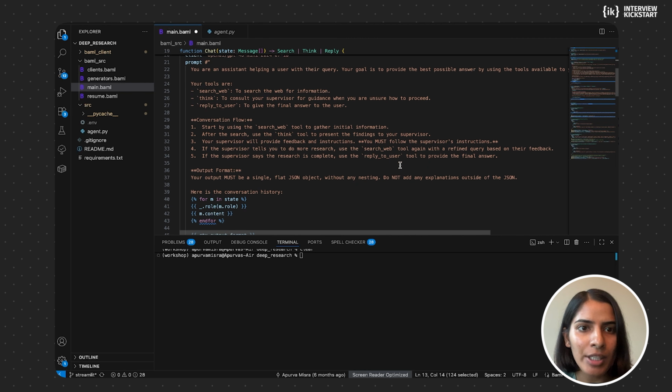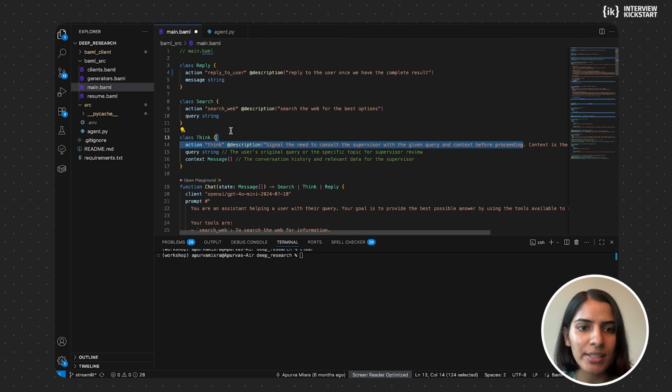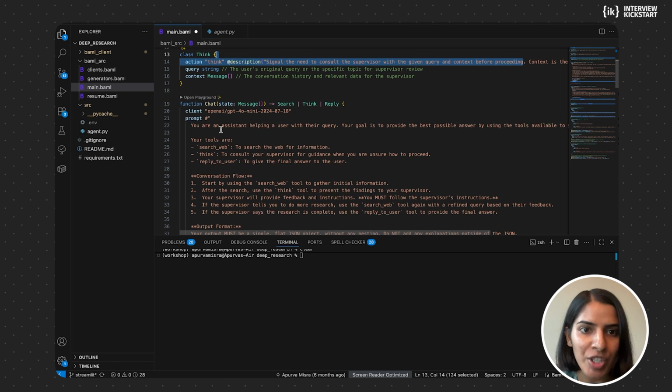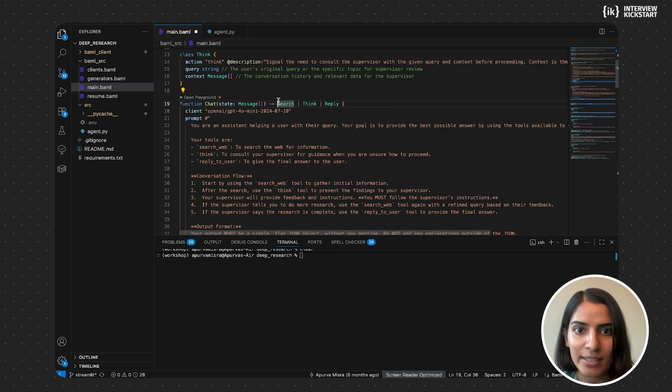Okay, so there are two main functions. So these are the actions, and these are the two main functions. One is the chat function. This is our assistant. The assistant chooses between should I do a search? Should I reply to the user? Or should I go and talk to the supervisor? So we have defined an assistant and a supervisor because I just wanted to make it more complex, I would say. But I wanted to show you I can also optimize the cost of my agent.